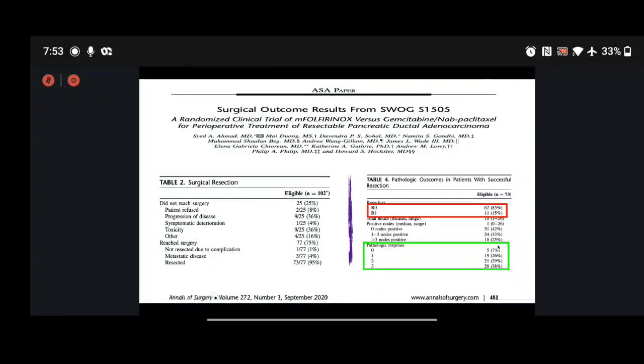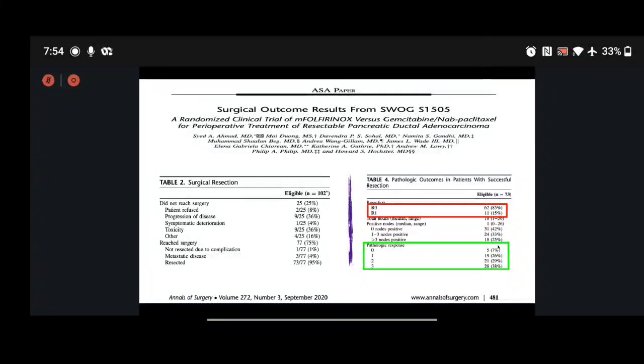Considering all these factors, it is an early systemic disease right from the onset, and the majority of the patients who underwent upfront surgical resection have complications which will prevent them from undergoing further adjuvant chemotherapy. And because of the complications, the timing of administration of the chemotherapy will be delayed.